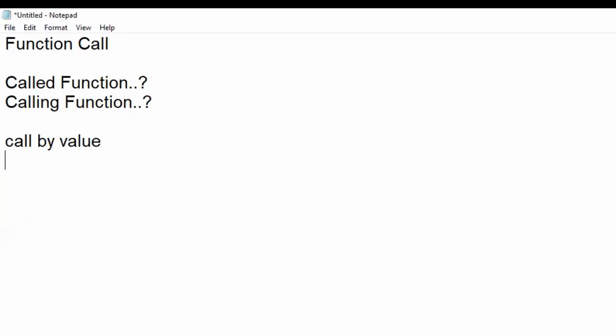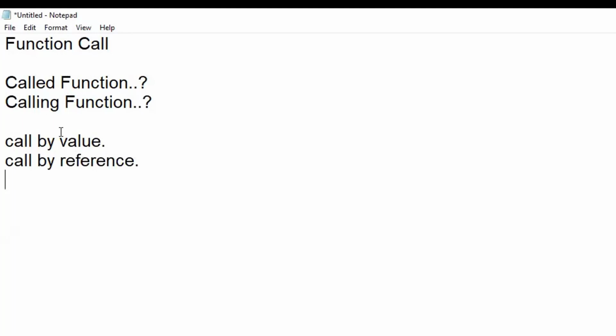In this case, from a calling function, you will be passing some value to a called function. Using those values, it will perform a certain set of operations. Clear? The next category is call by reference. In this case, I'm not passing an actual value, rather I'm passing a reference.